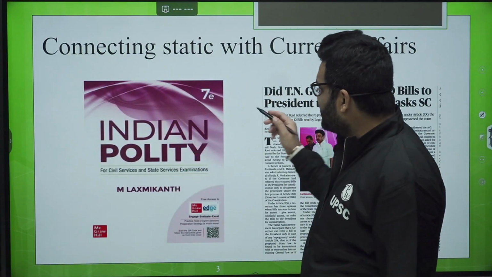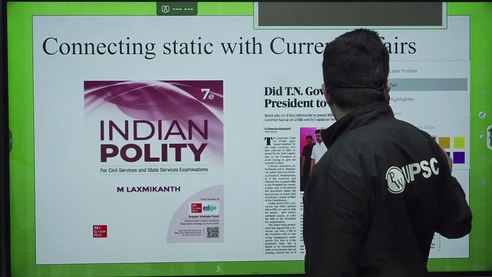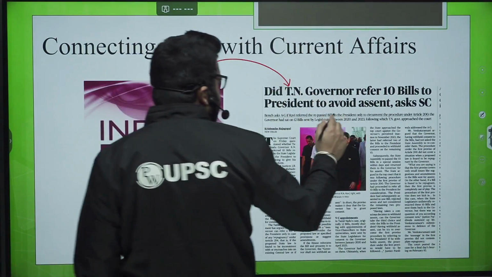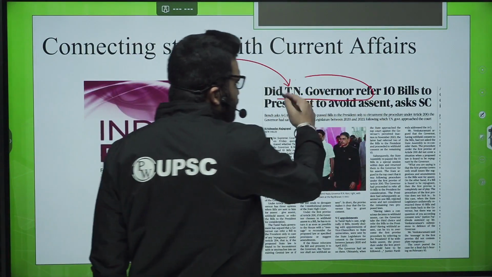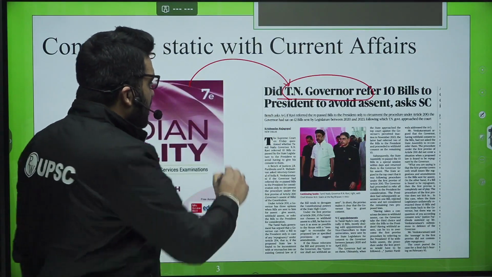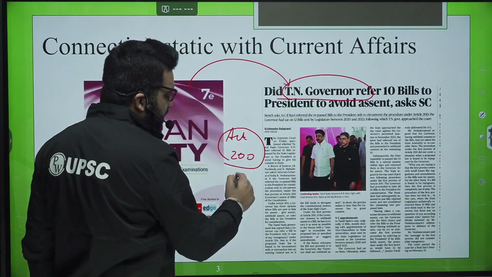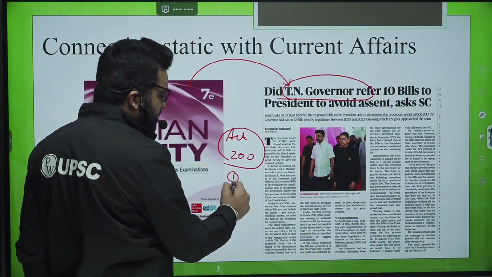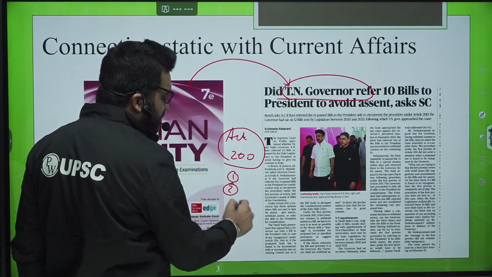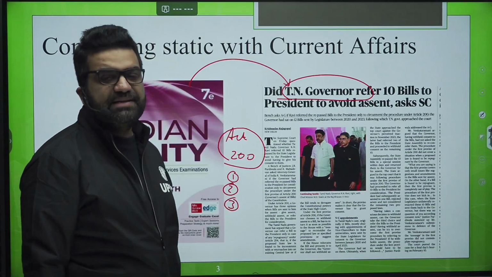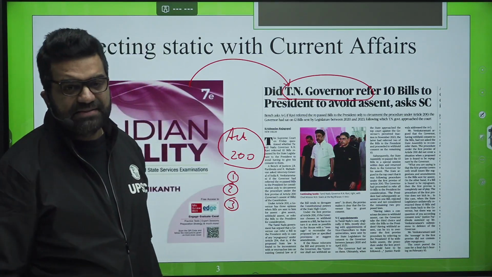Whenever you are revising polity on your own also, you have to take the static along with the current. For example, in today's newspaper, Tamil Nadu governor's issue has appeared. So, under Article 200, what are the options available to governor? Governor can give the signatures on the bill, assent to the bill. He can withhold the assent. Number 3, he can refer the bill to the president. He can reserve the bill for the president's consideration.